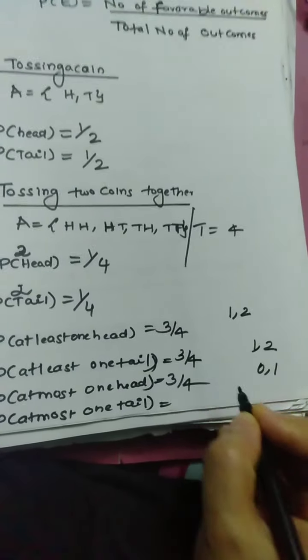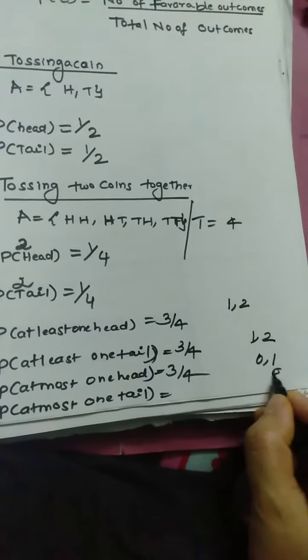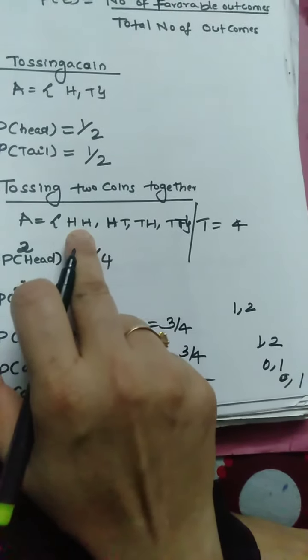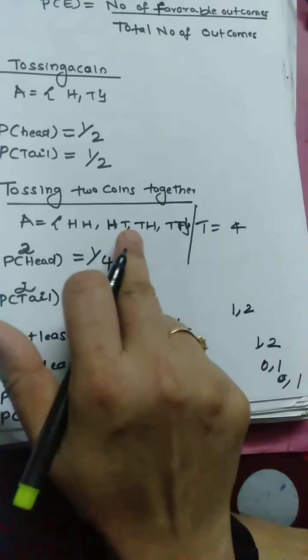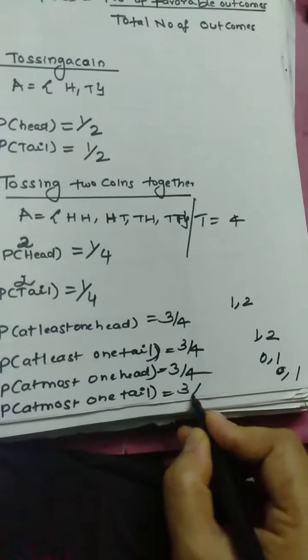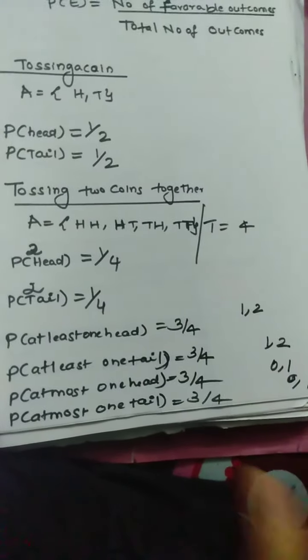Similarly, at most one tail. It is also the same thing. Either you may have 0 tail or one tail. A 0 tail case is this one, where there is no tail, and one tail is this case. So it is 3 by 4. So these are the questions regarding tossing a coin.